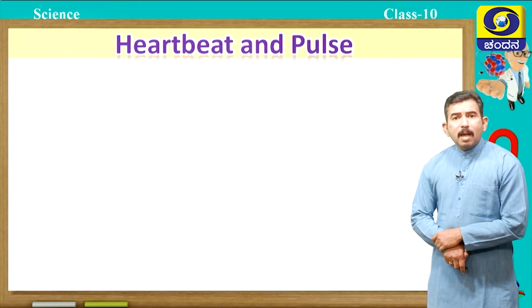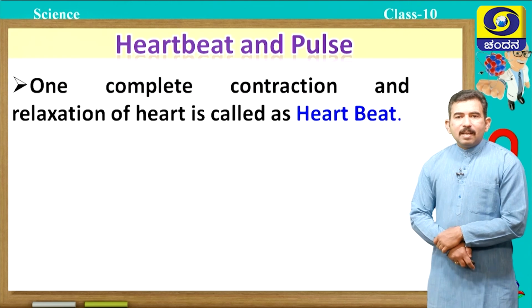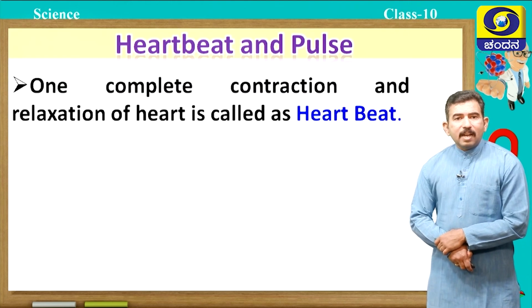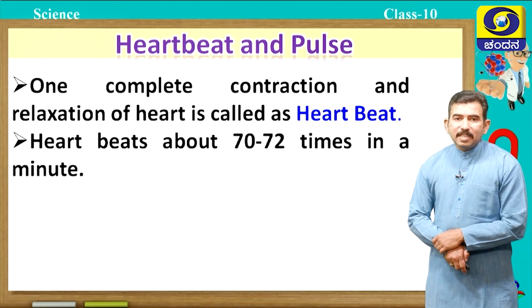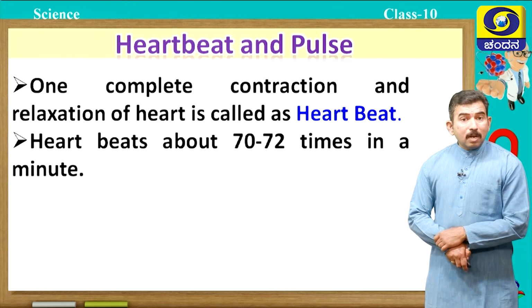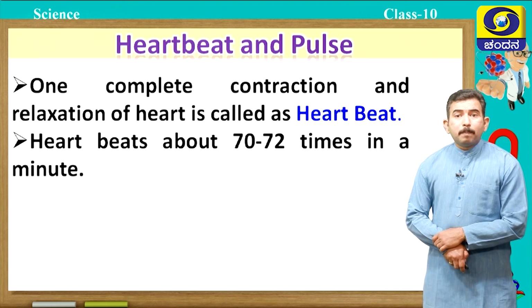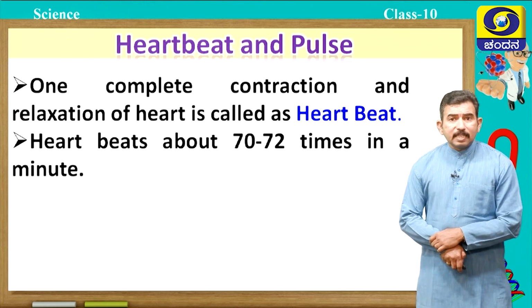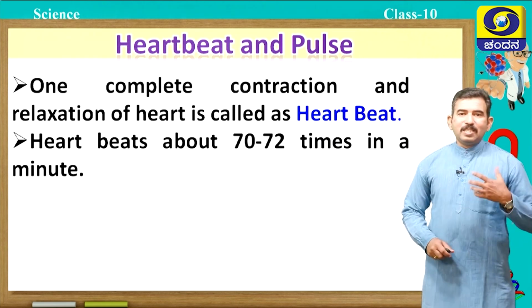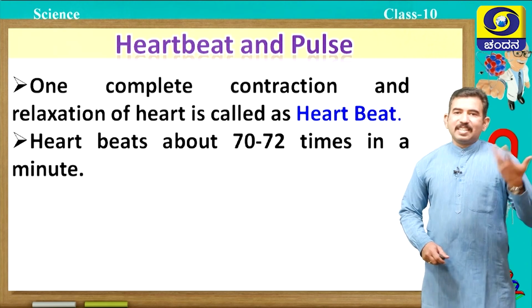Students, what do you mean by heartbeat and pulse? One complete contraction and relaxation of the heart is called a heartbeat. Our heart beats about 70 to 72 times per minute. And of course, when you do some physical exercise, when you run, this heartbeat rate increases.